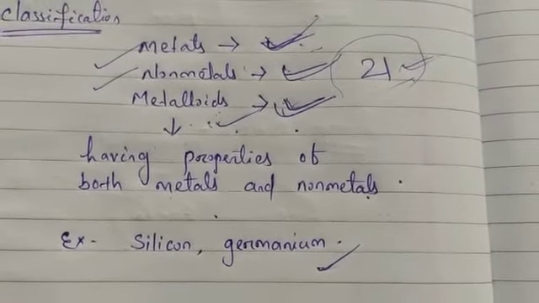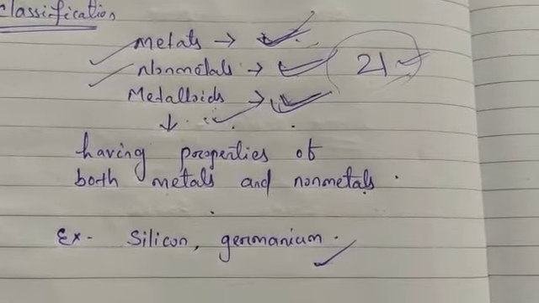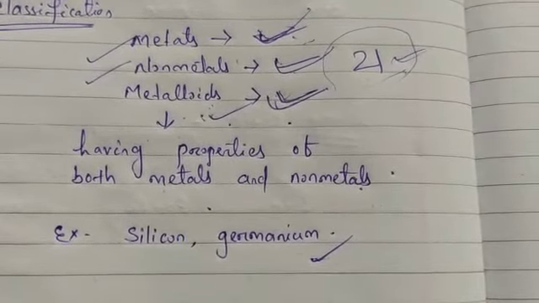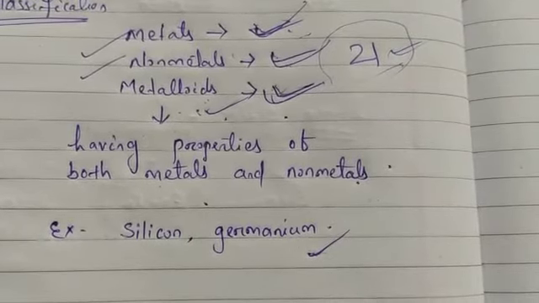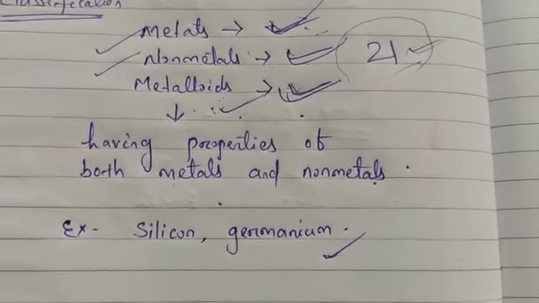Along with this, read your book so that you will be more clear about metals and non-metals. In the next class, we will study the properties of metals and non-metals, that is, physical properties we will study in the next class.